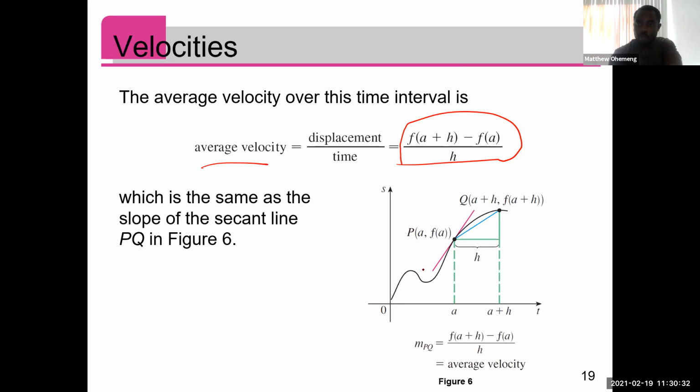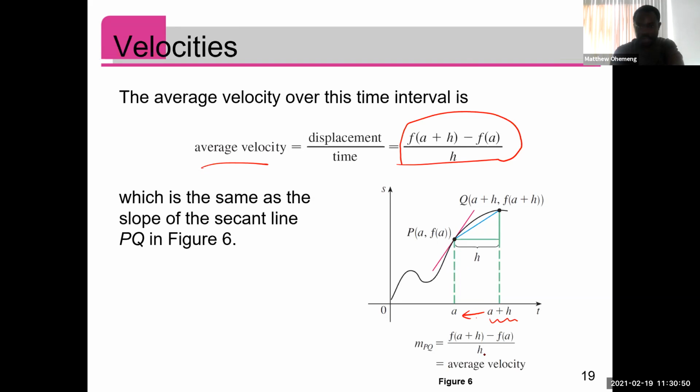So if you look at this one too, if you grab the position function and then you let a plus h approach a, where h is varying, then that means h is approaching 0, right? For the tangent here, which will give us the slope of the tangent line, what is that? It's the instantaneous velocity, right?